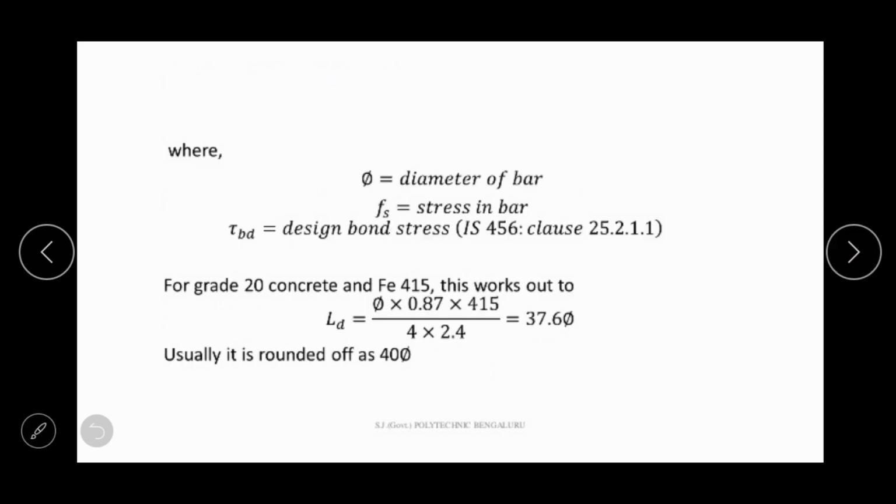The sigma s for the limit state method is 0.87 into fy. So if we are calculating the development length for M20 grade concrete and Fe 415, then the development length is equal to 37.65 phi. By putting the value of phi or diameter of the bar, we can get the development length. So let us say it is rounded up to 45.